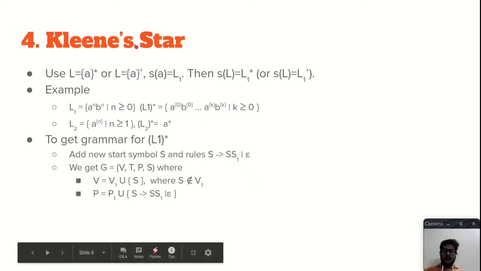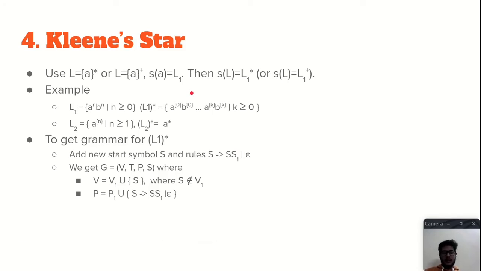Now let's go to Kleene star. So what is Kleene star? Kleene star is the set of all strings that we can generate over a given alphabet. It will give an infinite set, right? So let's see how. Suppose L equals A star is a language, or L equals A plus. This is Kleene positive closure. It does not include epsilon, just this. And substitution of language A gives L1. Then substitution in language L will give L1 star, or L1 plus.